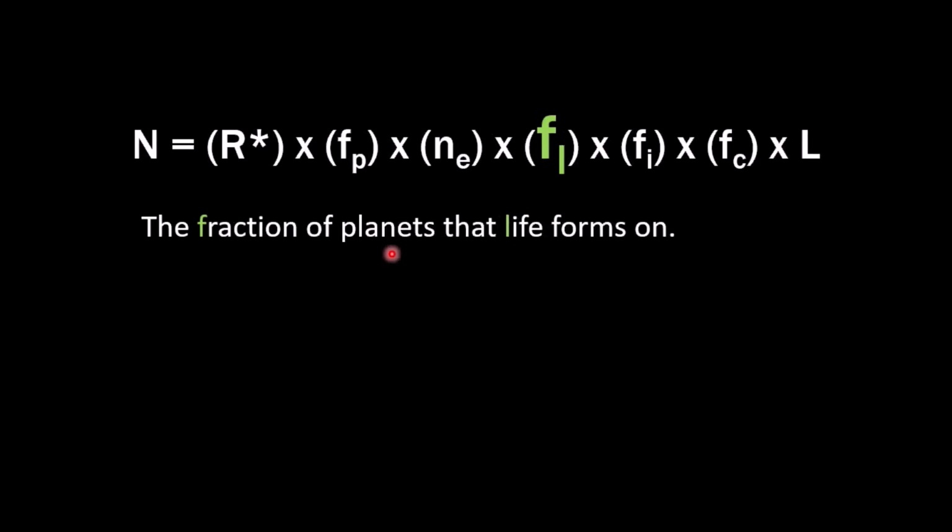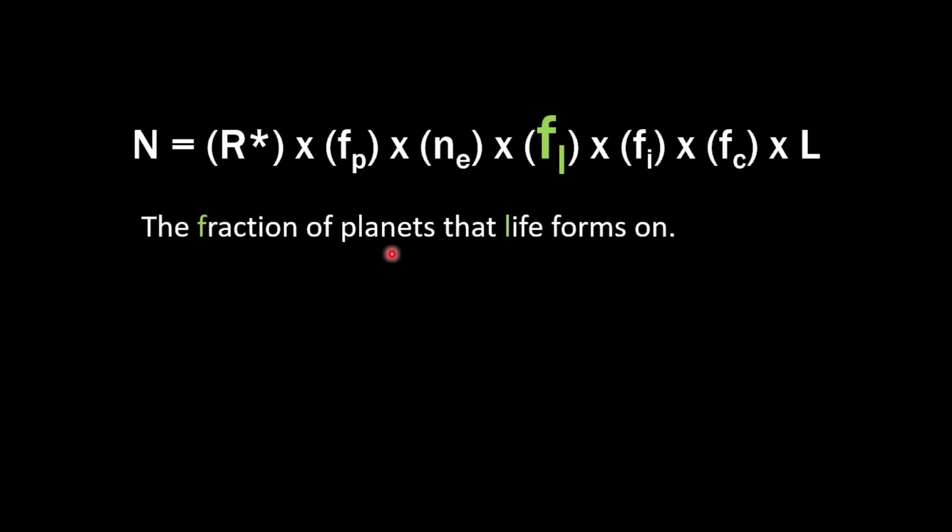Now this is the part of the formula where it starts to break down. We do not know these answers, mostly because we just have very few data points. We have one. Our Earth formed life. Great. So does that mean it's 100% chance that if a planet can form life, it will form life? That's what we don't know. We need more data points.